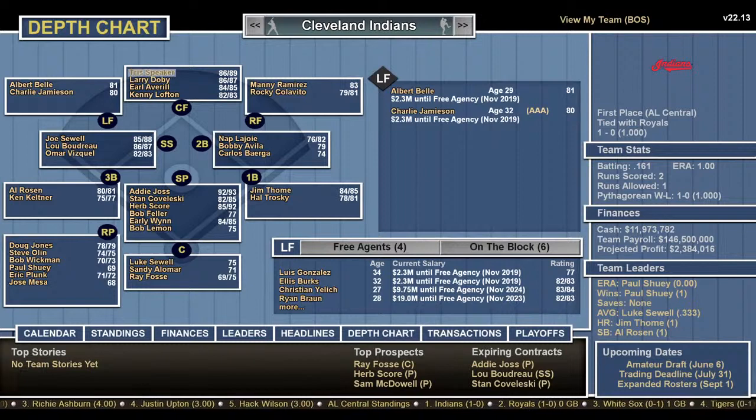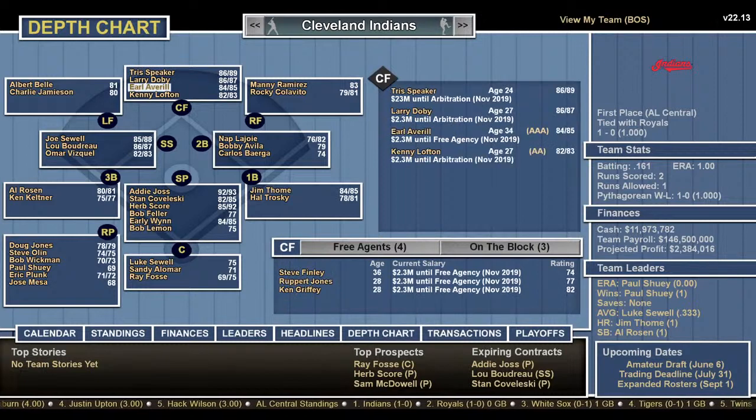In center, you have Tris Speaker, Larry Doby, Kenny Lofton, and Earl Averill. I think he's from the 60s. No, I'm wrong. He is also from the late 20s to the 30s. So you got a lot of good center fielders there. In right field, you have Manny Ramirez and Rocky Colavito.